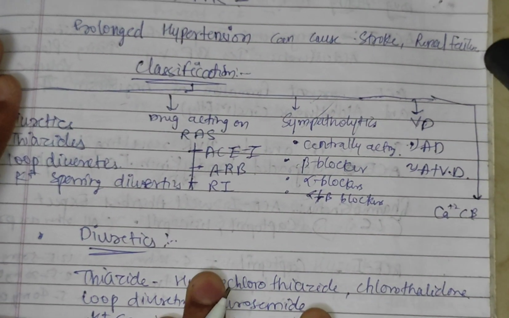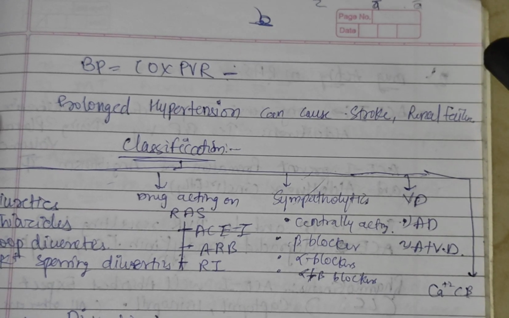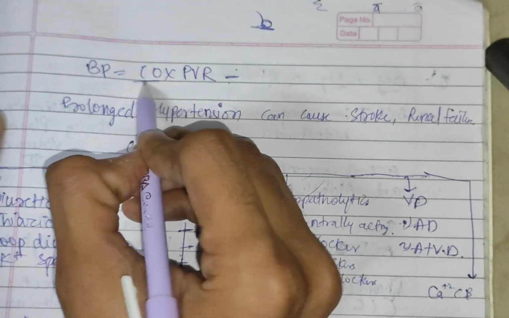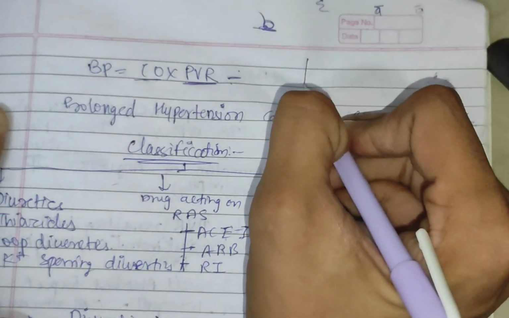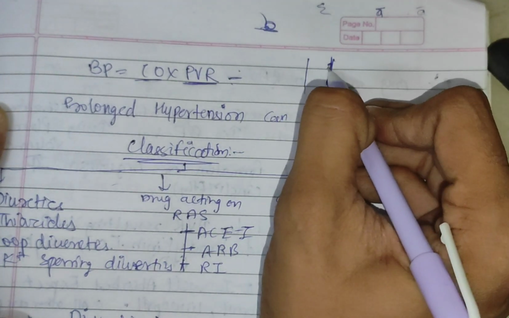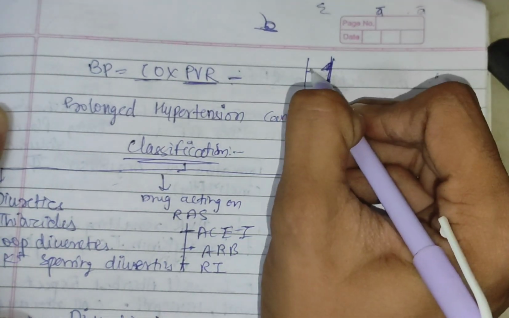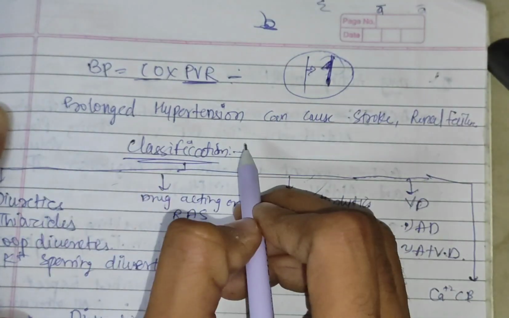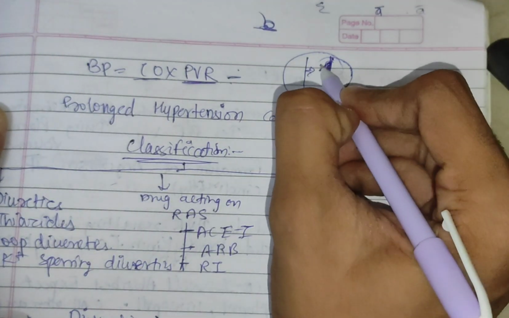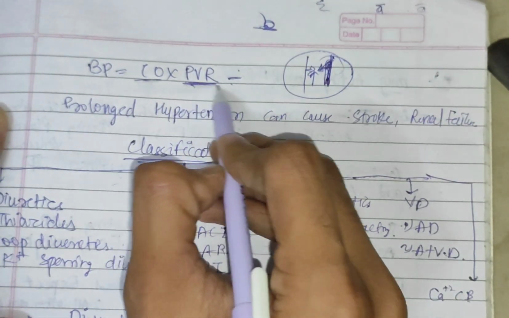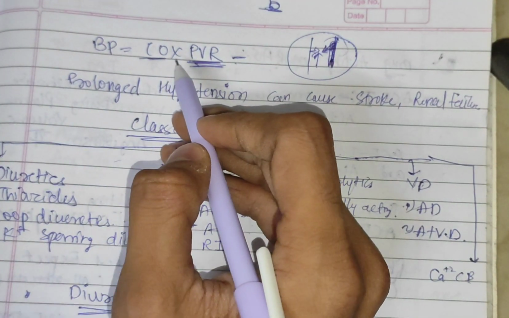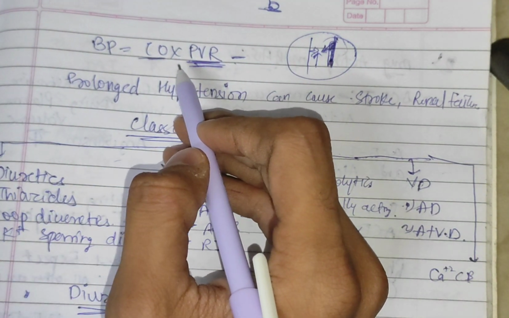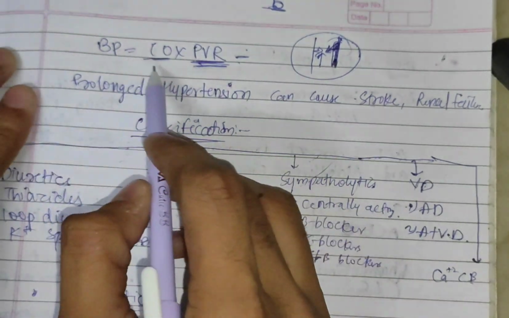And now the blood pressure formula is there. Blood pressure is equal to cardiac output into peripheral vascular resistance. Peripheral vascular resistance means these are the vessels, so they will resist the blood flow, that is called peripheral vascular resistance. Cardiac output means the amount of blood ejected in 1 minute.